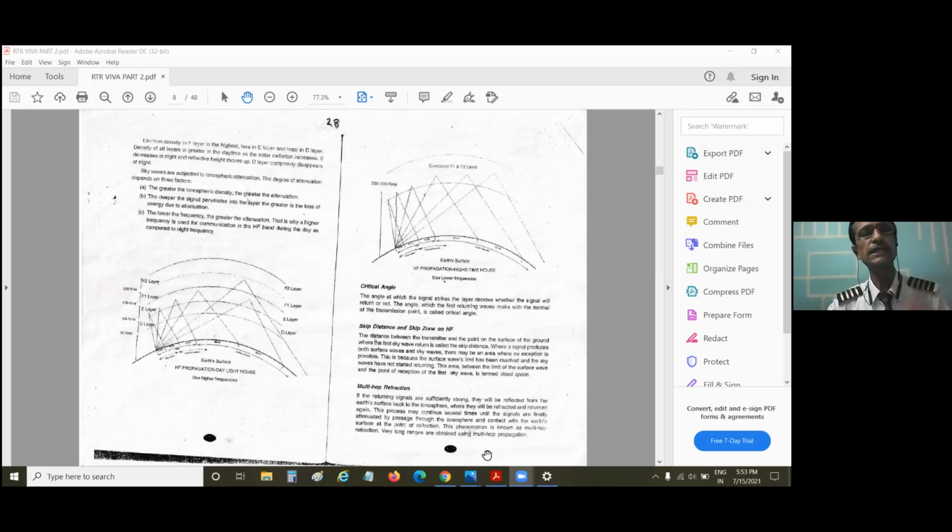What I find is that at night time, if I produce only 250, half of 500, again it will give me 100 miles. That means at night time, with half the power I'll get the same range. Why? Because I didn't require that much power to send the wave to that great altitude. Because of the absence of the ionization layer, it could go up to a greater height, come down and reflect back. All right.